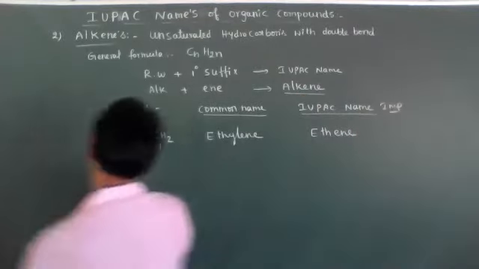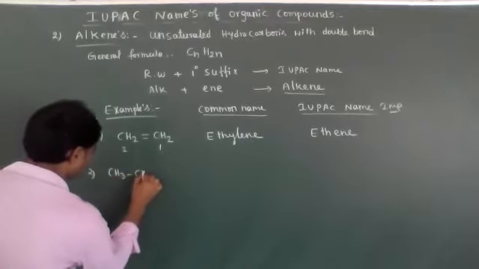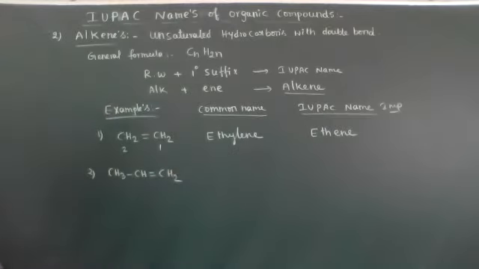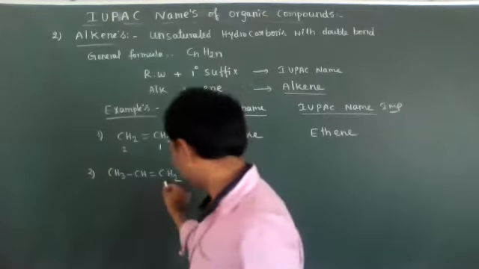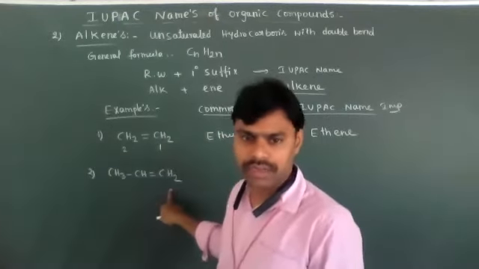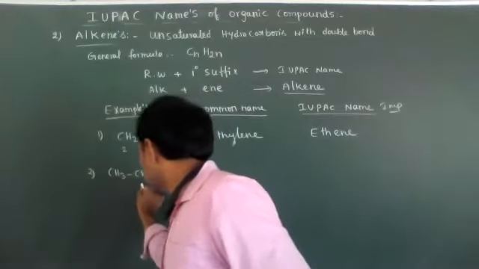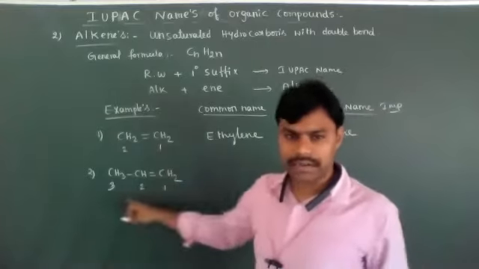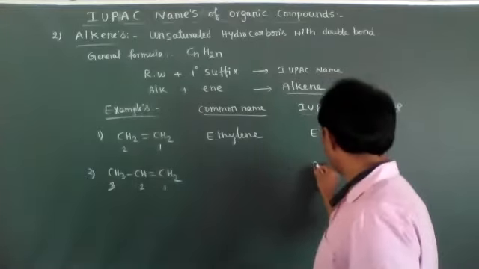Okay. Now let's see. The double bond must get more priority. That's why the numbering you have to start from is such that the double bond gets the least number. So this is first, second, and third. The longest carbon chain has 3 carbon atoms, that is called prop.